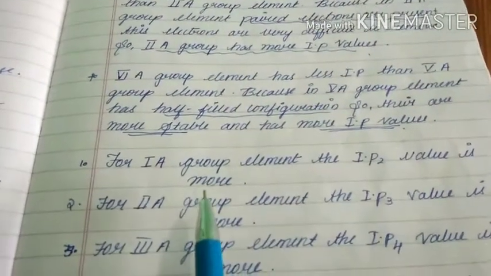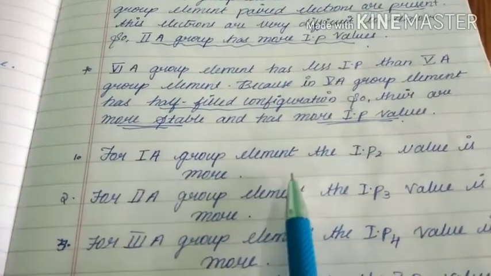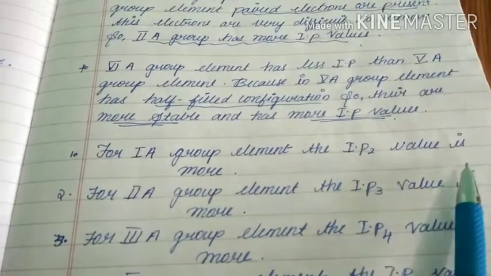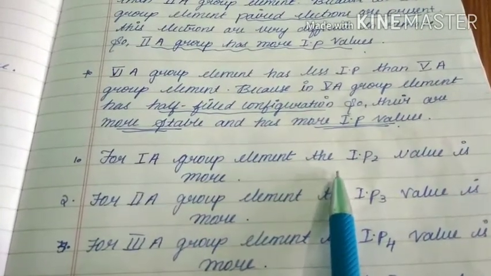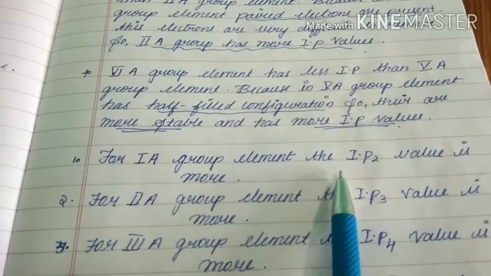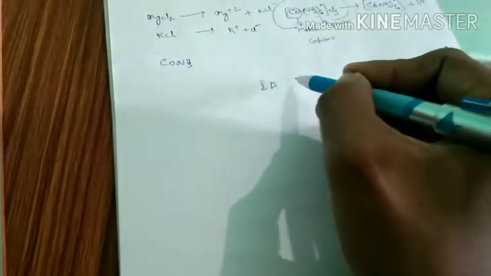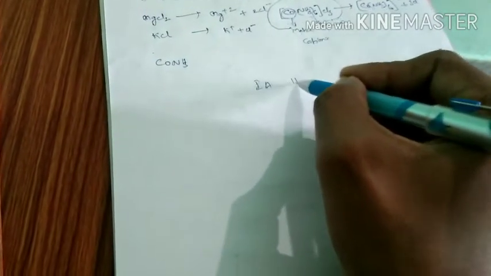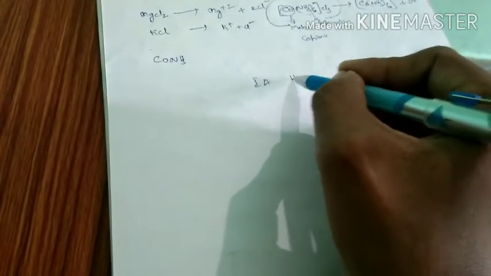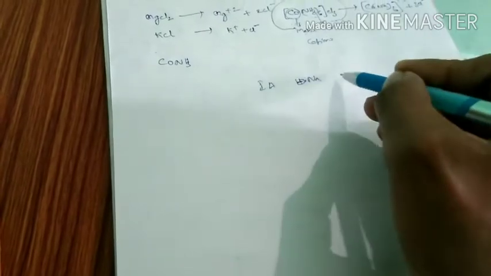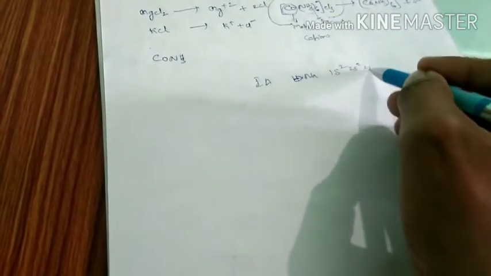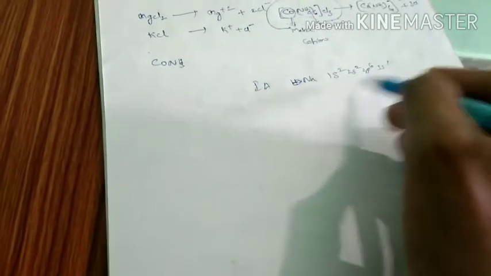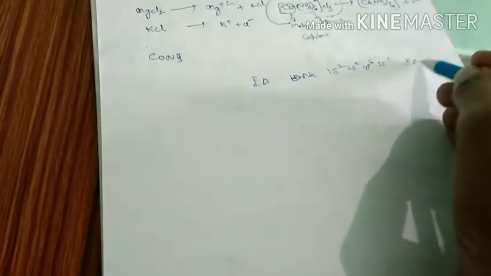Next, here one more point is there. For 1A group elements, the IP2 value is more, because, see, in 1A group elements, take hydrogen, suppose take sodium. Its electron configuration is what? 1s2, 2s2, 2p6, 3s1. If you remove one electron, that comes under IP1.